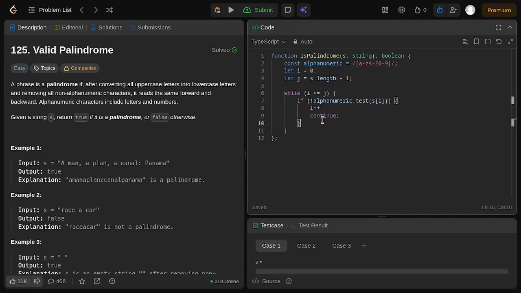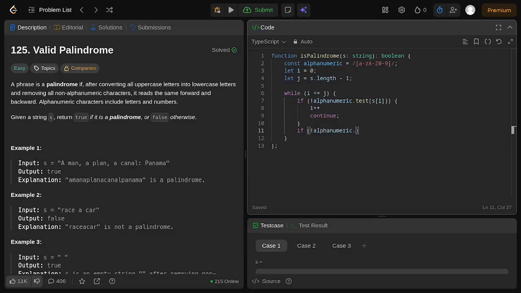After we use the continue, the code below the continue will not be triggered, and we loop through the while loop again, reading from the if check right here. Then finally the if check for the j pointer, using if alphanumeric.test on s at j.